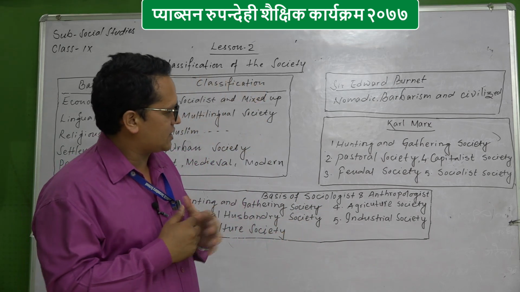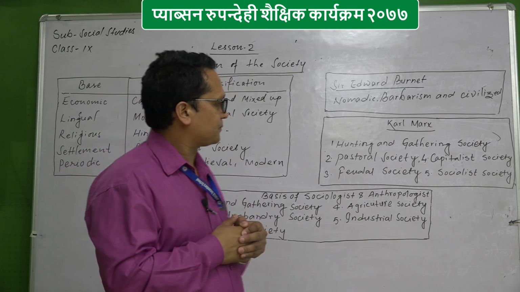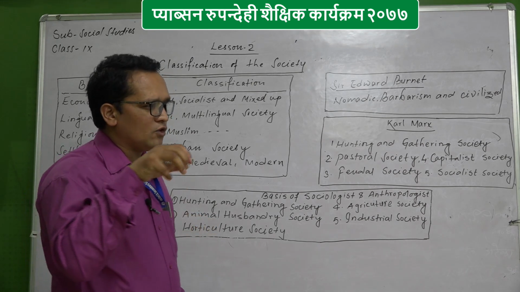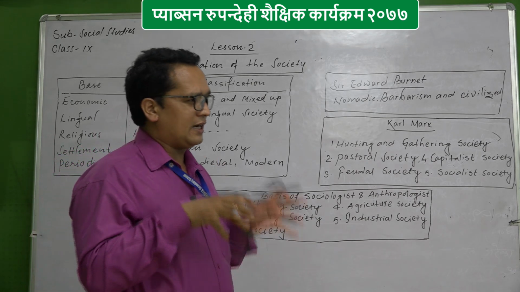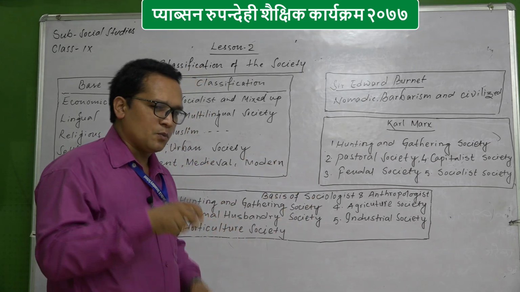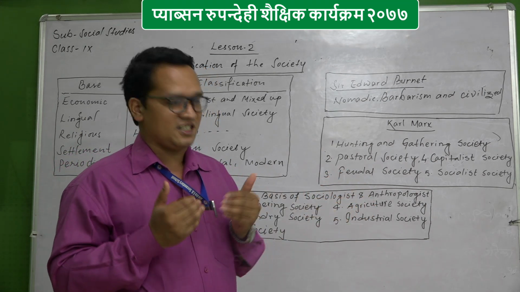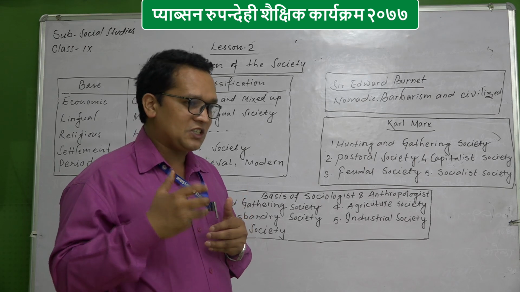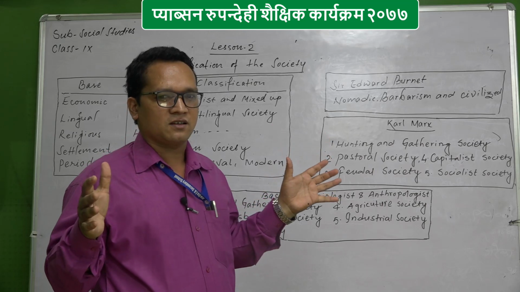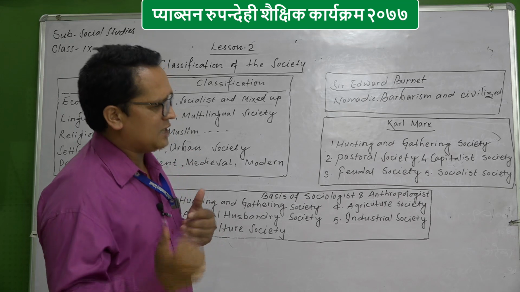And another is point number 4, capitalist society. In capitalist society, there is more value on the economy, there are more productions and people are producing more for selling, not for their consumption, so people started to give more value to the economy. Money is everything. They started to earn. Again they started to reinvest the money.